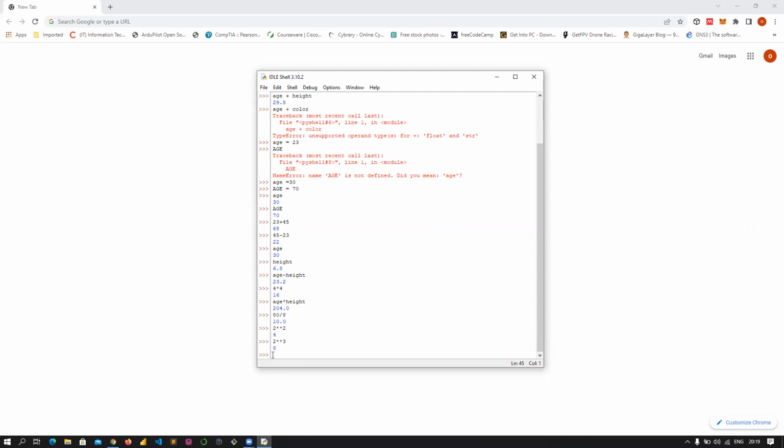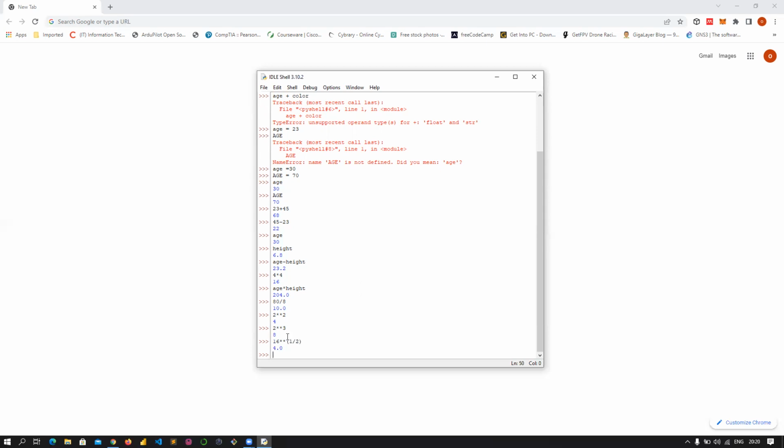Then also sometimes if you want to carry out square roots, for those that are good with mathematics, or for those that can recall, I could do something like this. I could say 16, then 2 asterisk signs, then in brackets, I'm going to put 1/2 here. What can you see here? You are seeing 4.